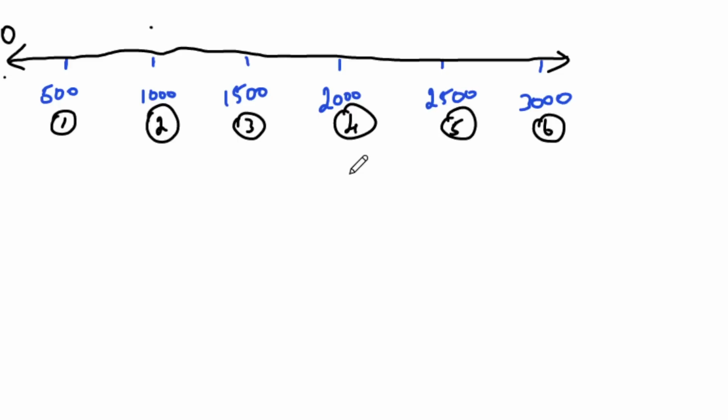So totally 6 water stations will be there. How can you easily find out? 3000 divided by the distance they are requesting, 500. How many 500s are there in 3000? We have six 500s. So 6 stations.